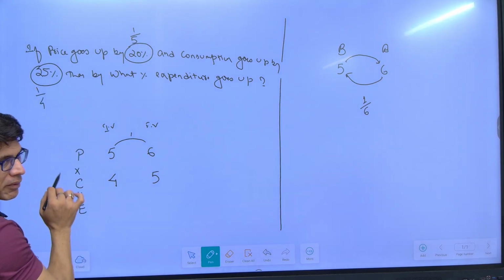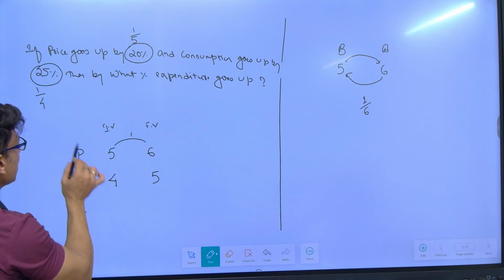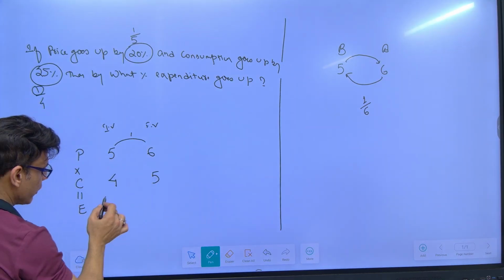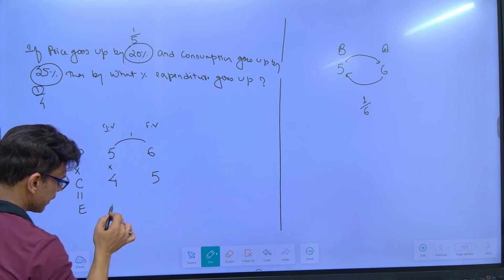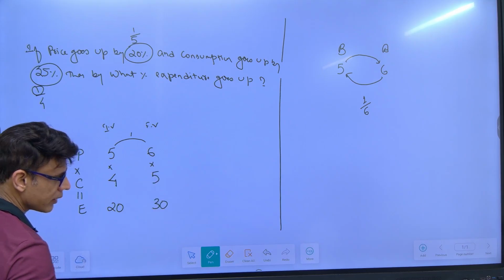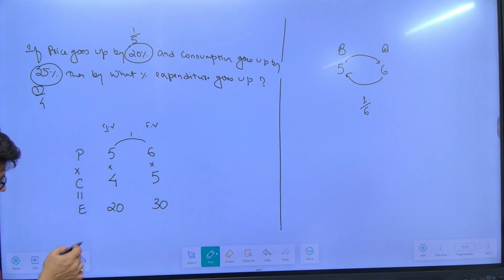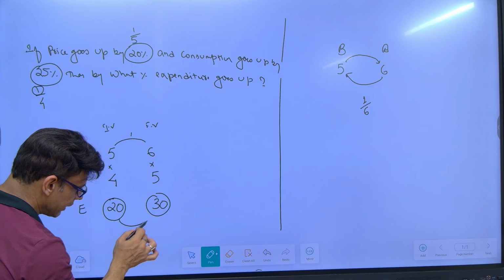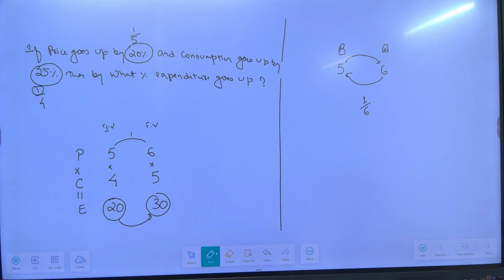4 increases by 1. 4 था, एक बढ़ गया, कितना हुआ? 5. So what is your expenditure here? 20. What is your expenditure? 30. So your expenditure gone from where to where? Expenditure is not constant. 20 to 30. So 20 to 30 is same as 2 to 3. And 2 to 3 is what? 1 by 2. 1 by 2 is 50%.